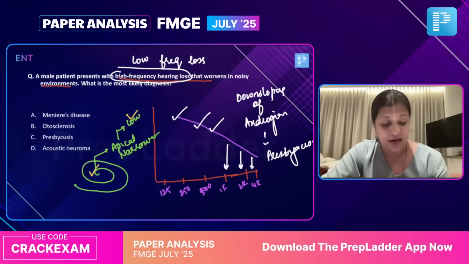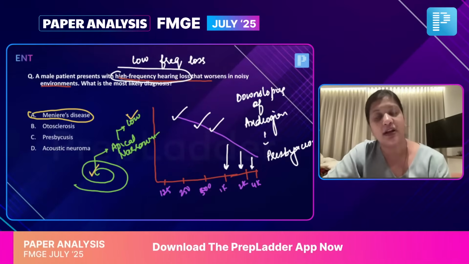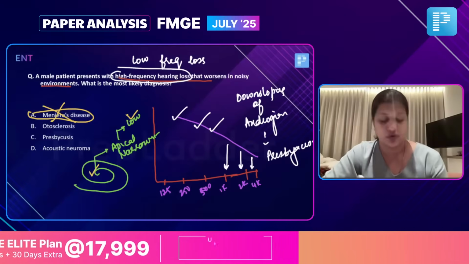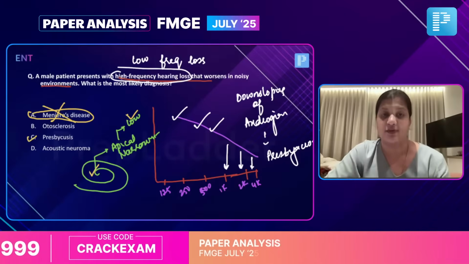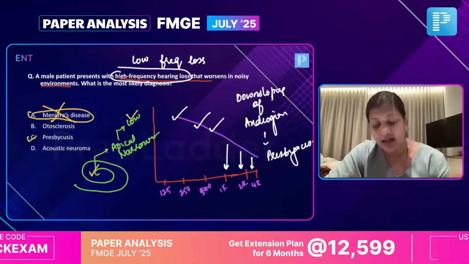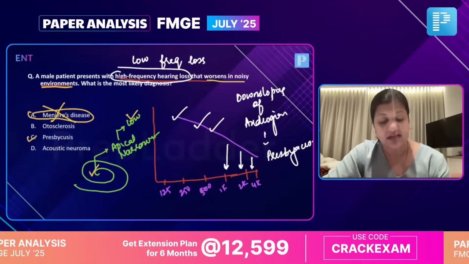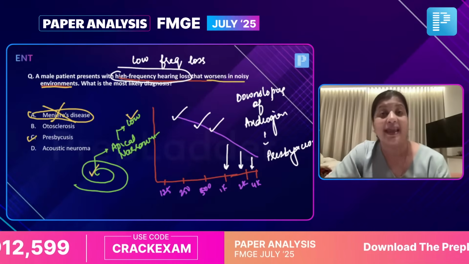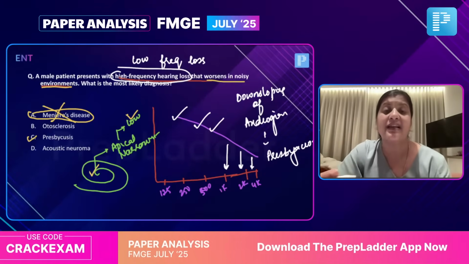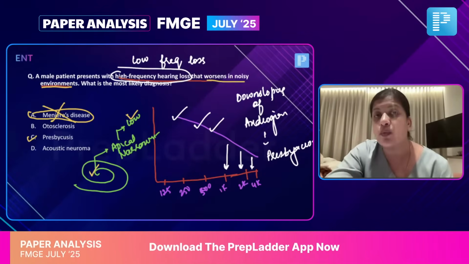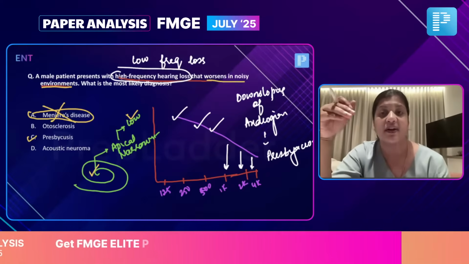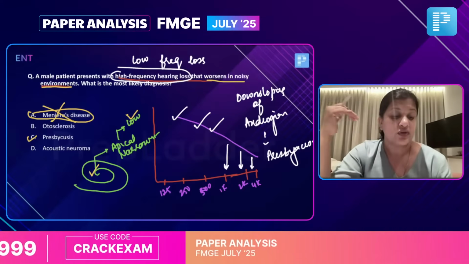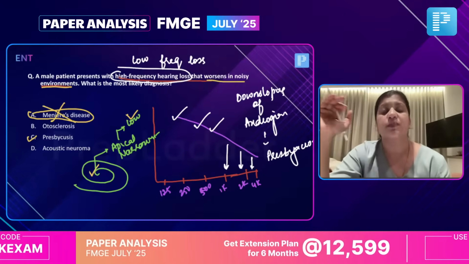So if they would have given low frequency, I would agree to you for Meniere's, but since they have not given this, you are going to choose presbyacusis. Now you'll tell me why they are having worsening in noisy environments. That's because the speech discrimination has got affected. In age-related hearing loss, the ability to discriminate the words or the speech gets affected, and this becomes worse when they are in a noisy environment. So this answer has to be presbyacusis.